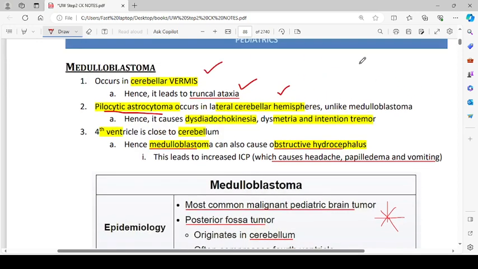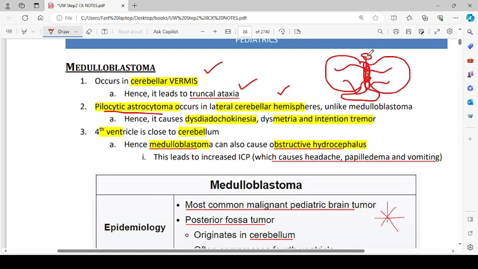So if I draw a cerebellum over here, it looks something like this and like this. And here we have the flocculonodular lobe, and the central part is called the vermis. So the medulloblastoma occurs in the vermis, and if we could see the homunculus of the body, suppose this is the head, this is the trunk, and the limbs are in the lateral part of the hemispheres.